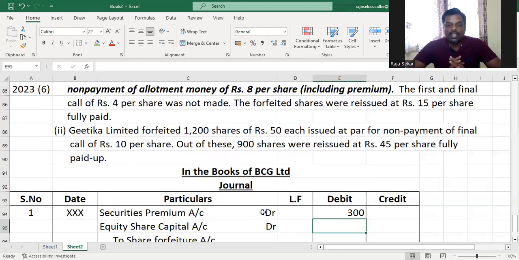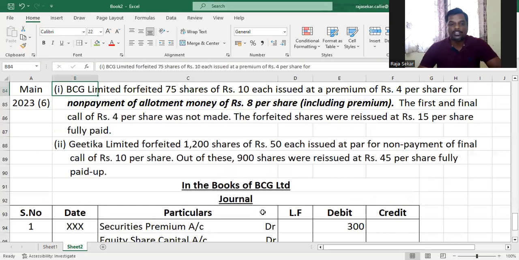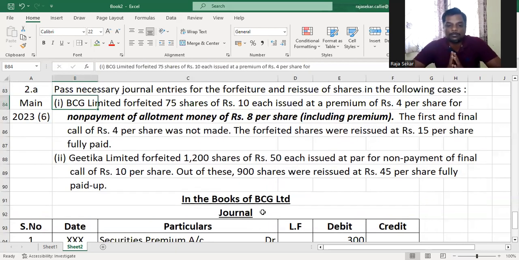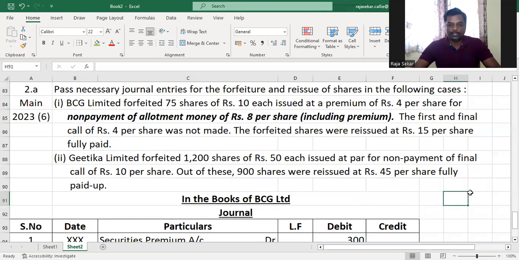That will be 300, and the share capital account will be debited with the called up value of capital per share multiplied by the number of shares forfeited. Okay. So what is the called up value per share? The total issue price of the share is 14: 10 rupees plus 4 rupees of premium. Out of that 14, first and final call money is 4 rupees. Therefore, the total called up value till now is 10 rupees.